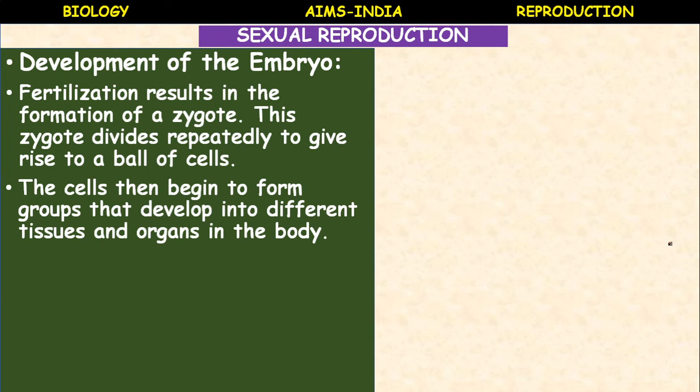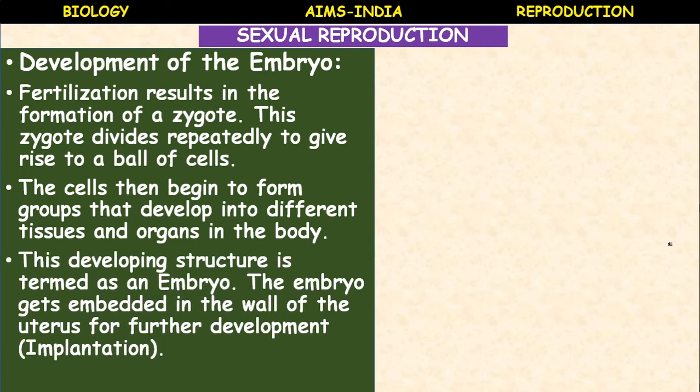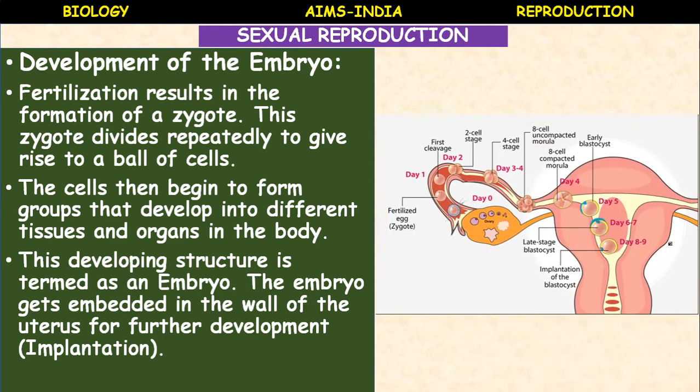Those tissues combine to form organs, and the organs together form the body or organism. This developing structure is termed an embryo. The embryo gets embedded in the wall of the uterus for further development, which is called implantation.